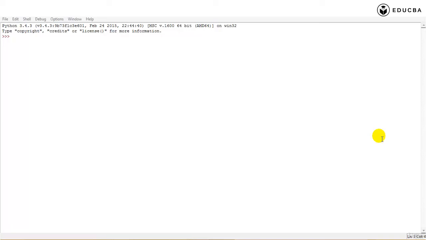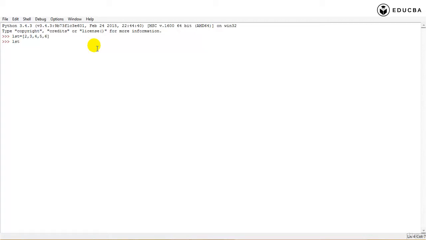Alright, here we are to do a few examples on list in Python. But before we go on to a few examples, I just want to give you a heads up on a particular concept. Let me say something like this: I have a list of numbers, 2, 3, 4, 5, 6.